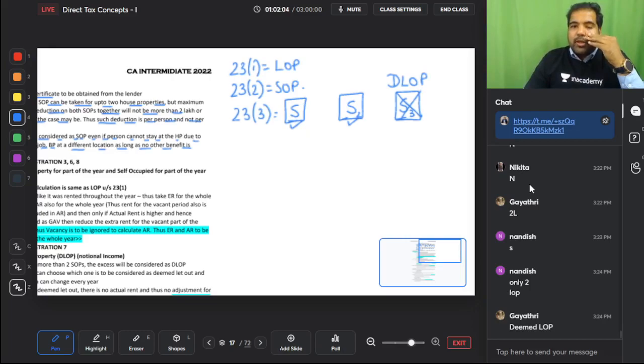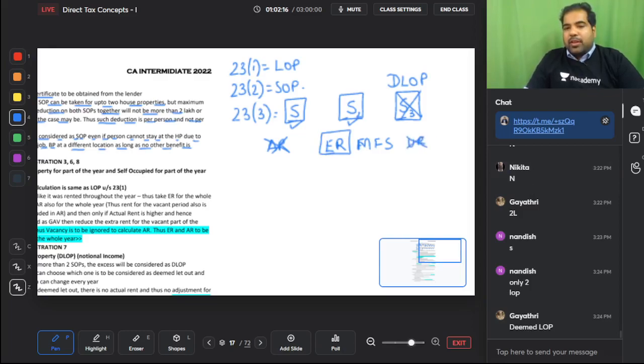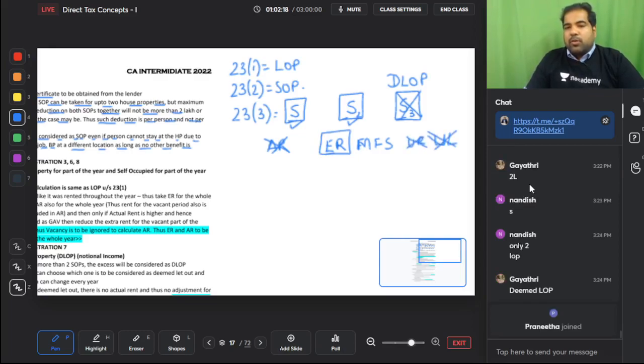We will assume an income, so obviously there will be no actual rent, it will be only expected rent, that is municipality figures the standard. Guys, will there be any unrealized rent? No. Will there be any vacancy loss? No. So you'll have a GAV, yes. Are you offering something to the government? Yes.